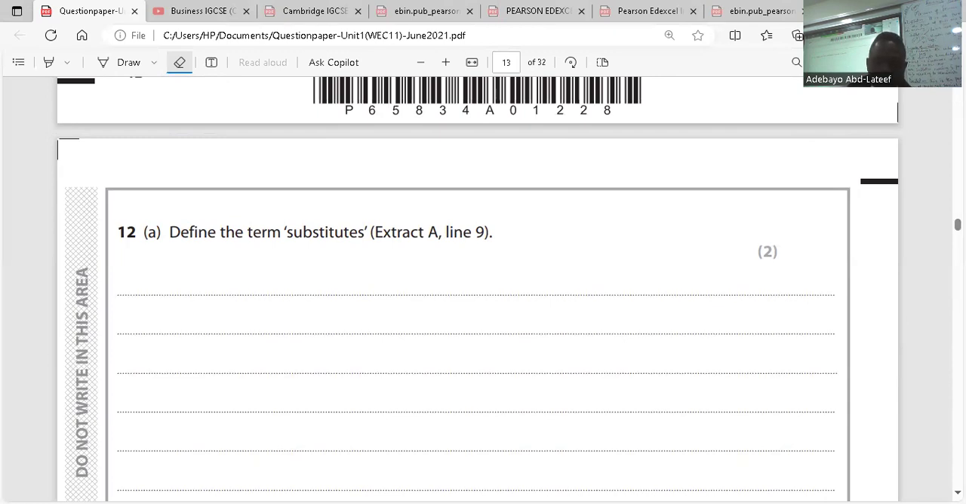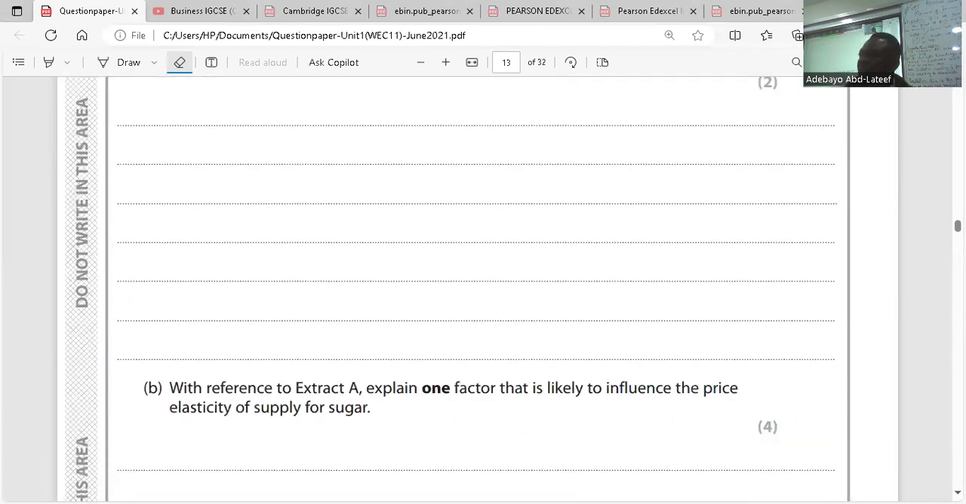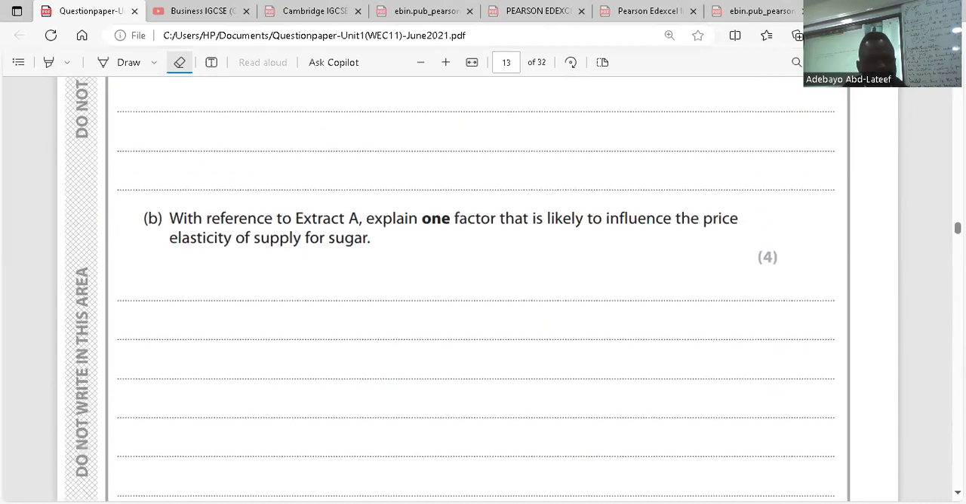So I wrote here, these are goods that serve the same purpose. They are called substitute goods. Based on that extract, examples of substitute goods here are sugar and sweetener. Sugar is a good, and sweetener is a substitute. I think that is clear. So go to question B.